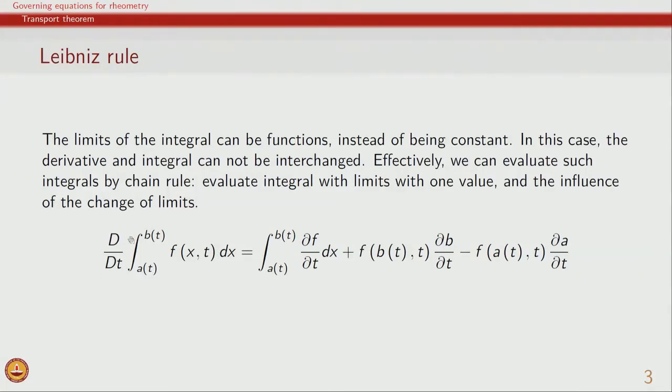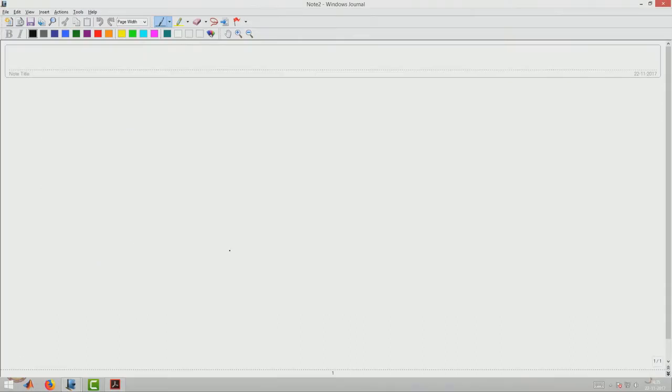So, let us begin with the idea of an integral where the limits themselves are functions of time. If you see here, we have an integral of a function f, and this function depends on x as well as time. So, essentially we are looking at a function of x and time, and at one particular time this is how the function varies, but it is a function of time also.